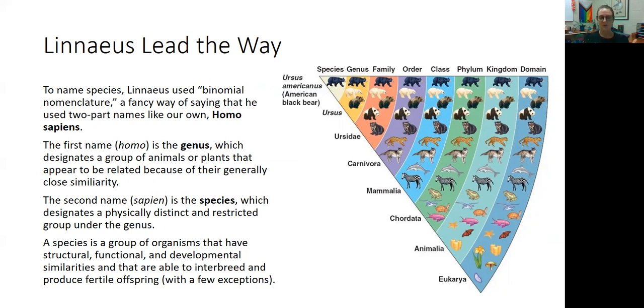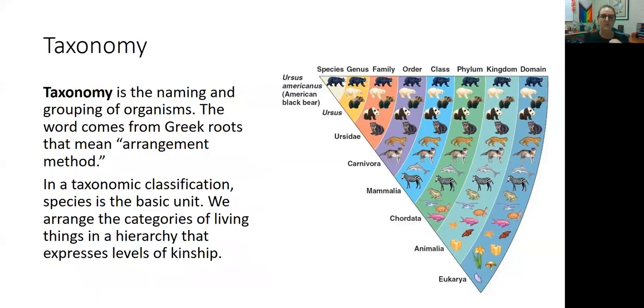So a species is a group of organisms that have structural, functional, developmental similarities, and that are able to interbreed and produce fertile offspring. There are a few exceptions here, but in general, think of a species as a group of animals that can interbreed and produce viable offspring. All right, so what Linnaeus created, we call taxonomy. And this is the way we name groups of animals.